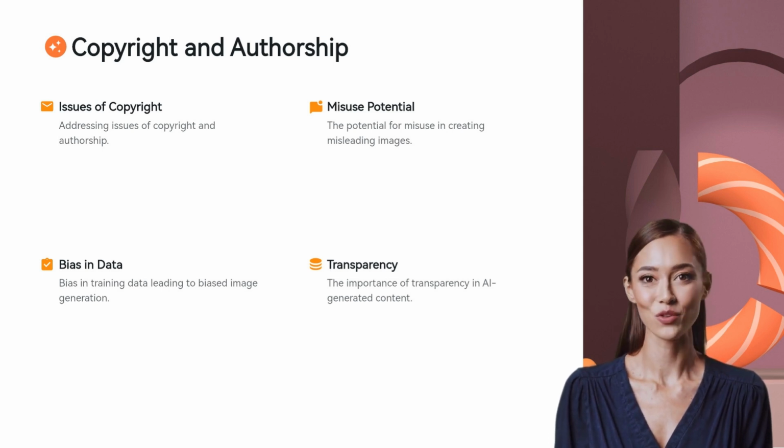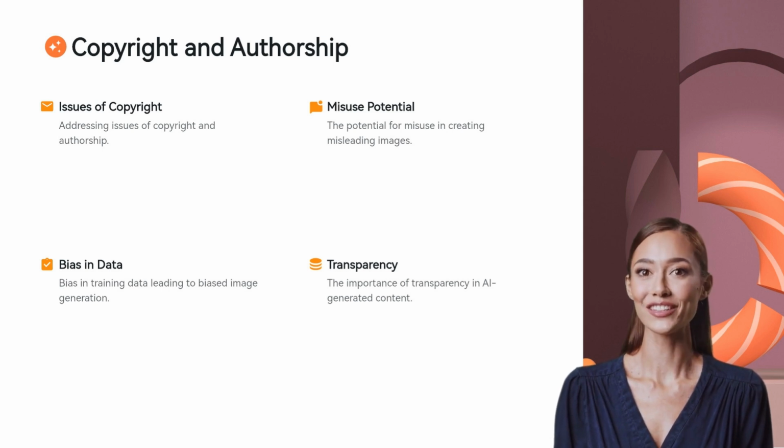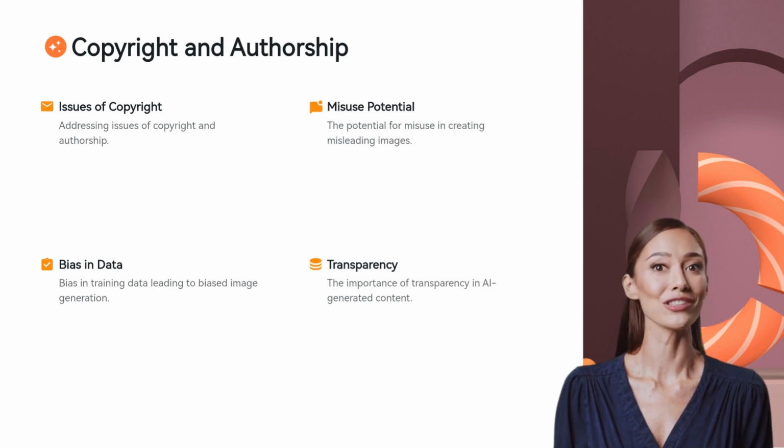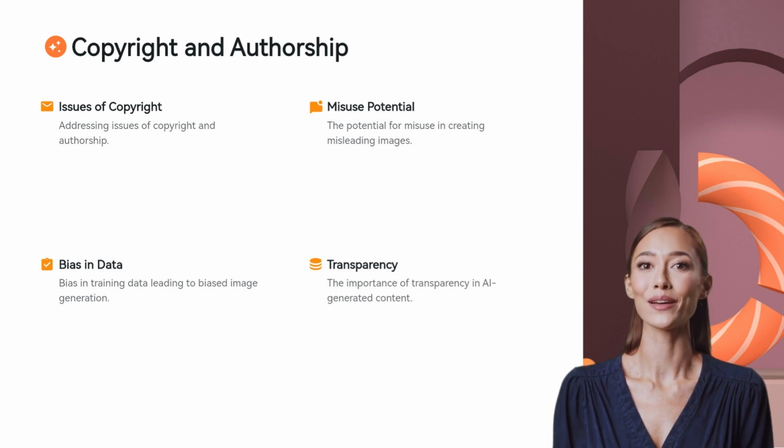As AI becomes more integrated into the creative industries, it is essential that users and viewers are aware when content is AI-generated. This can help manage expectations and avoid the confusion that might arise from thinking an image was created by a human when it was actually created by a machine.